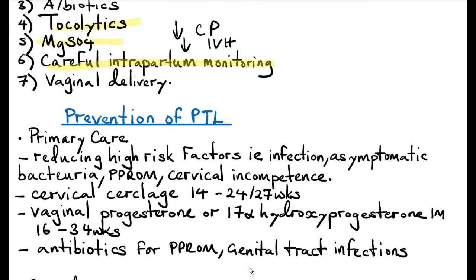Careful monitoring of labor to make sure that there's minimal trauma to the fetus and also make sure that the neonatologists are available during labor. Vaginal delivery is preferred unless otherwise. Cesarean is reserved for obstetric indications.